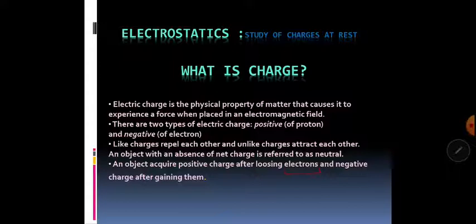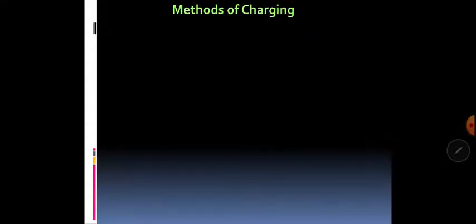Protons cannot be moved out from the nucleus, nor can we put them inside the nucleus. So the only thing which will give rise to the positive as well as negative charge on an object will be solely due to the movement of electrons. So either something loses electrons and gains positive charge, or gains electrons and acquires negative charge.